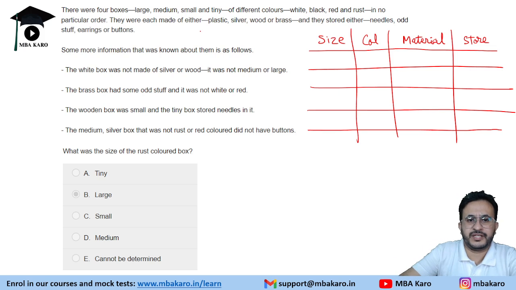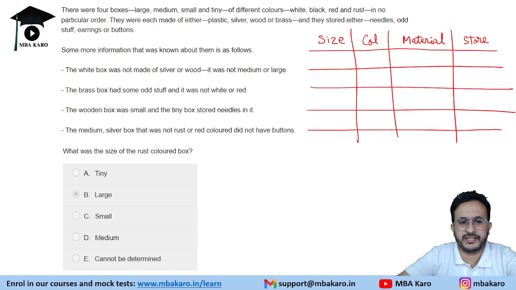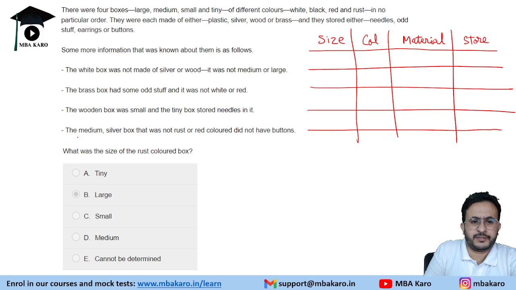Now we have size. We will first see how we should arrange it. Medium box is given, wooden box is given, brass box is given. Okay, neither, small is given, tiny is given. So we see that a lot of information like medium box, tiny box, small box is given. So we can go ahead with the size first. So large, medium, small, and tiny. So let us look at the last two conditions and start with it.